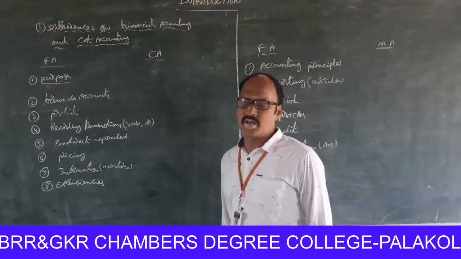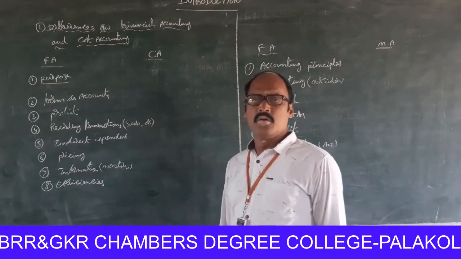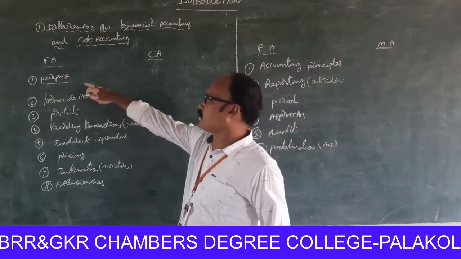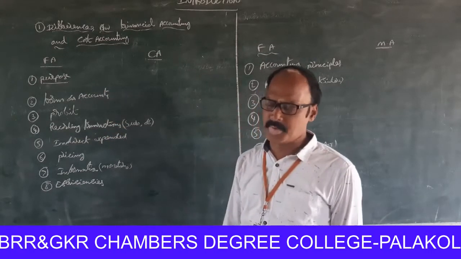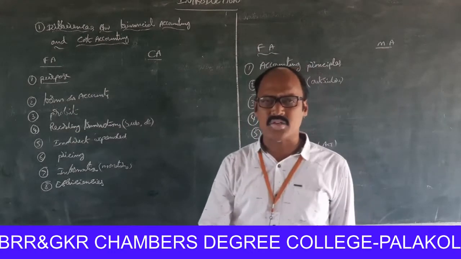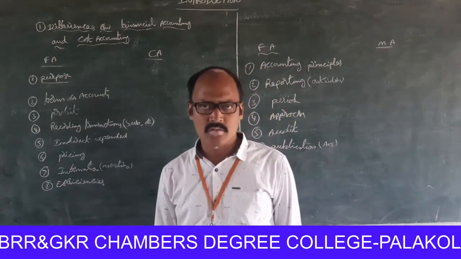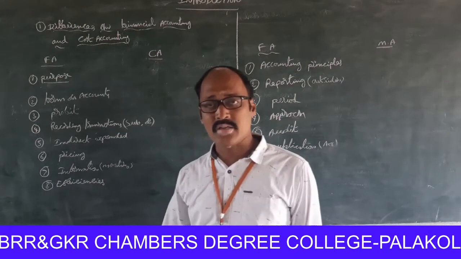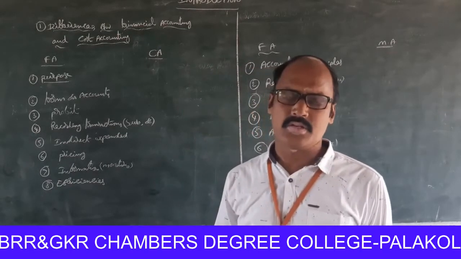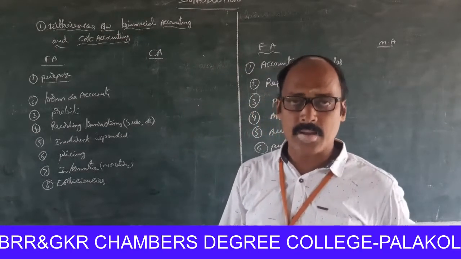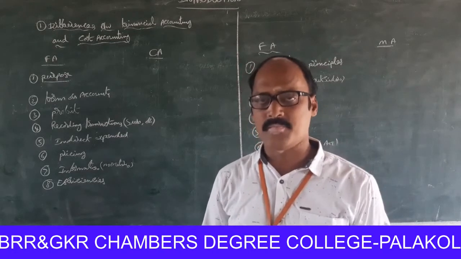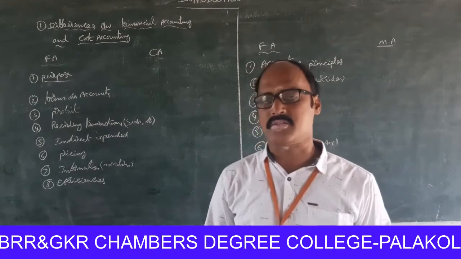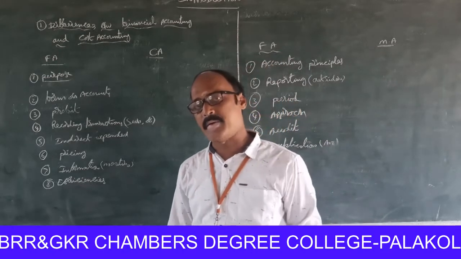What is meant by financial accounting? The main objective of financial accounting: it records the data in the books. From the recorded data, the financial accountant prepares final statements. The final statements are of two types.